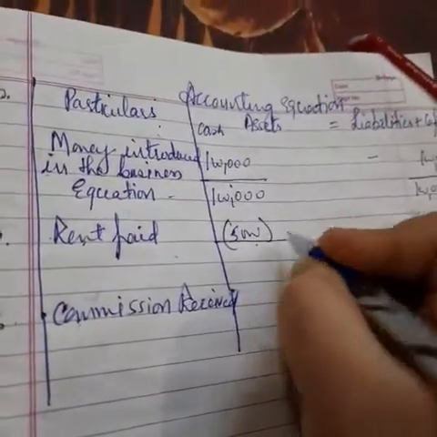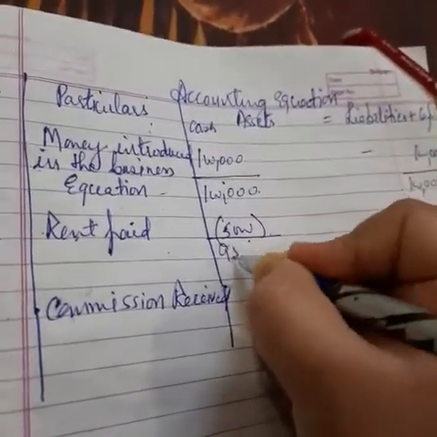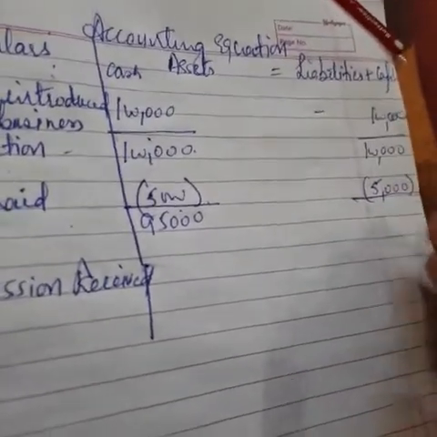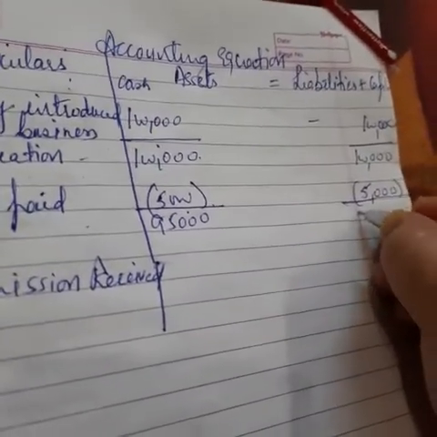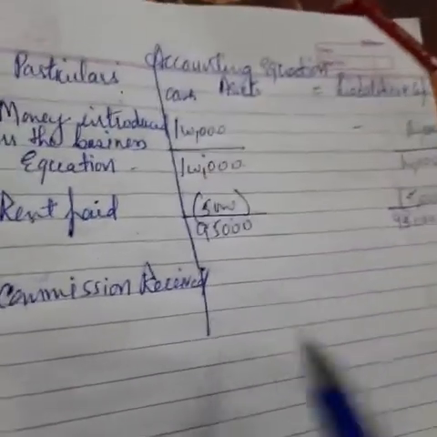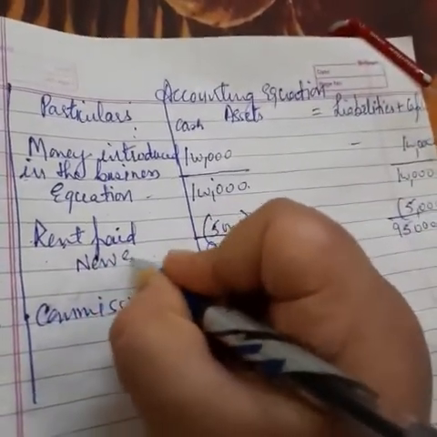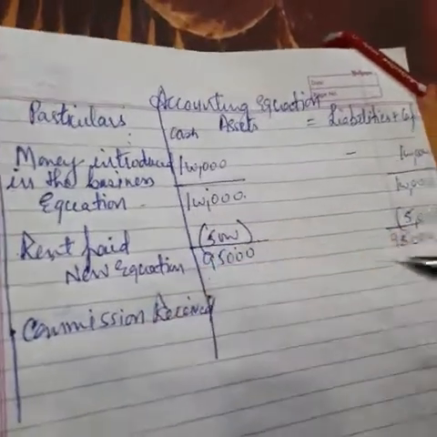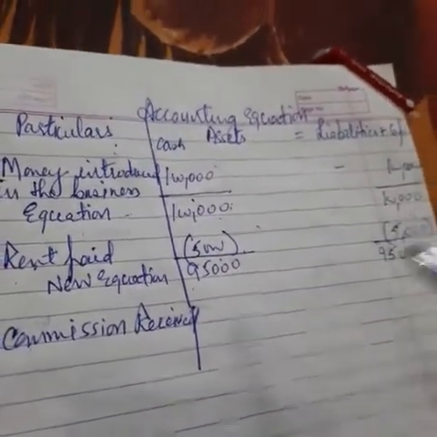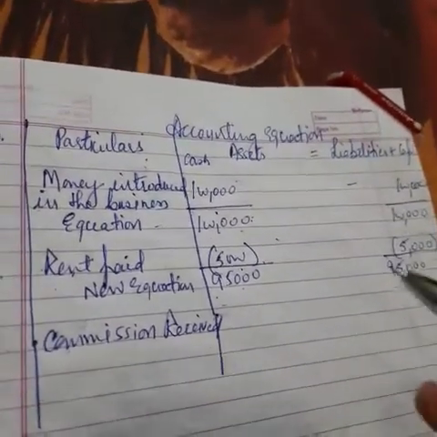Again we need to balance it. Now see, total था 1 lakh, 5,000 rupees we have utilized, the balance is 95,000. Again 1 lakh की कैपिटल थी, 5,000 we have reduced because we have paid rent, so 95,000 is your balance. So this is how after every transaction, here I am going to write new equation. So this is my new equation. So this is how after every transaction we need to balance both the sides. See, both the sides are being balanced, it means we are doing in a correct manner.